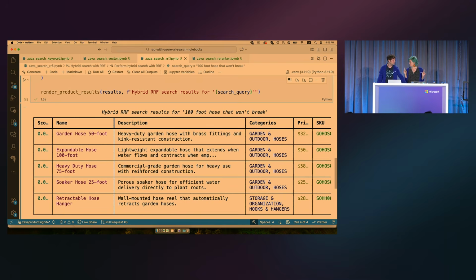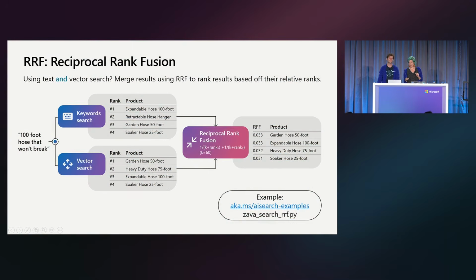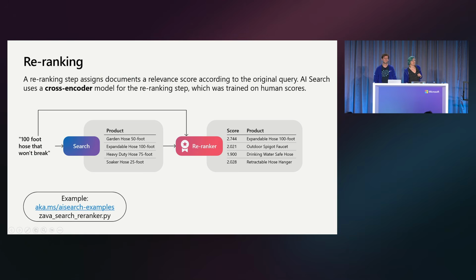But we can get even better than that. The next step is to bring in the re-ranking model. This is a particular kind of model. It is not a large language model. It is something called a cross-encoder model that has been specifically trained to look at a user query, look at search results, and then assign scores. It was actually trained with humans, where humans would look at search queries, look at results, and say, hey, I'll give that a 4, that was really good. I'll give that a 1, that was really bad.